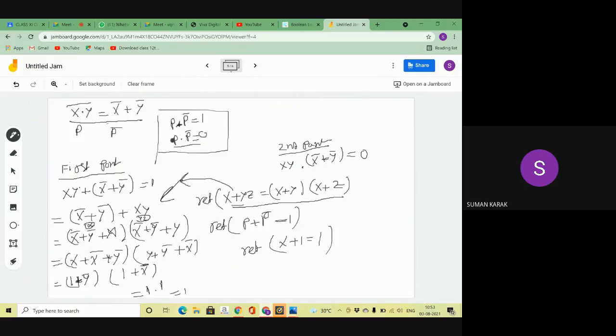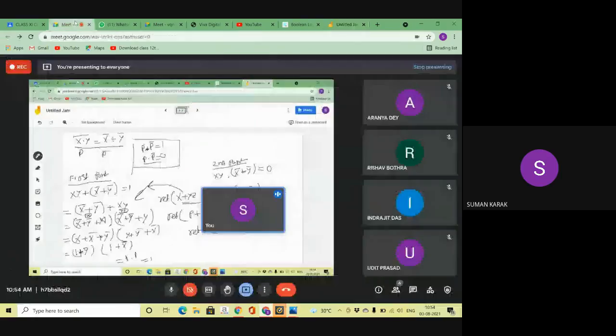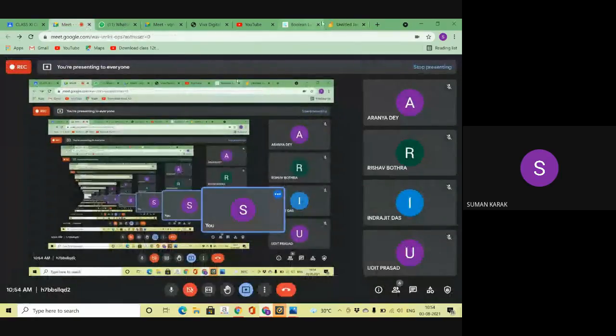That means this is a P and P bar. So first I write the P part, x into y, and the P bar part is x bar plus y bar, equal to 0. Did you understand that? Please tell me yes or no. Yes, sir.